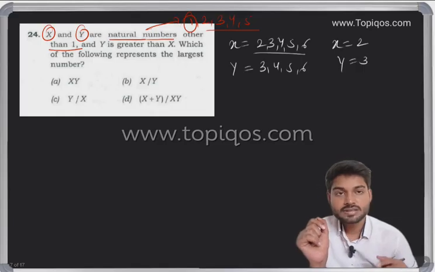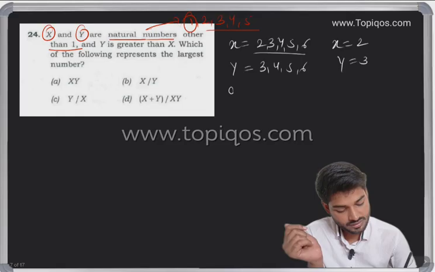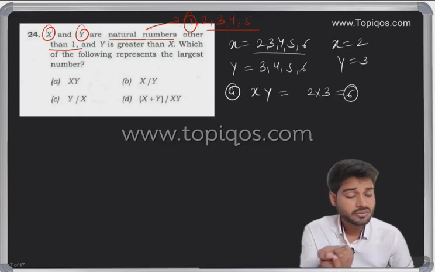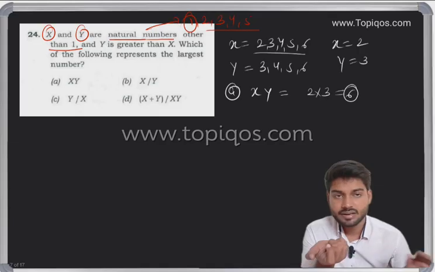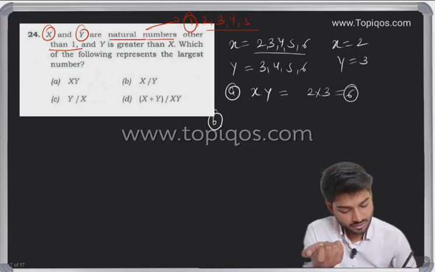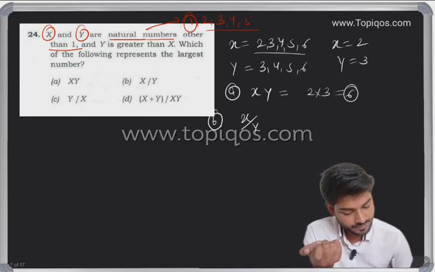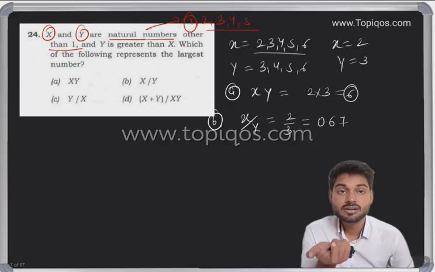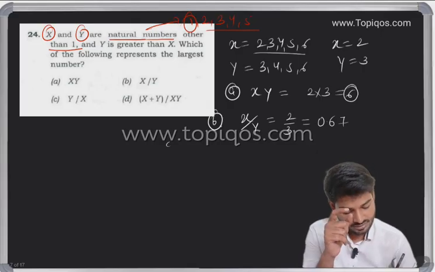Okay. Now what we'll do? We'll take these 4 options and we'll put in that. Okay. So let's take option A, x into y. So if we multiply 2 into 3, it is going to be a 6. Okay. Even into odd is even, that is another concept. We'll take option B, x by y. So again 2 divided by 3, we know 0.67. Rational number concept, rational, irrational.